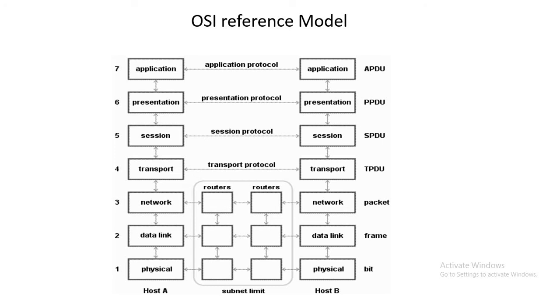If it is wireless, it may be radio waves, microwaves, infrared, anything. Get it? Then on the host side, the physical layer will send the data to the data link, then the network layer will send to the transport layer, then session, presentation, and again reach the application layer. Get it?